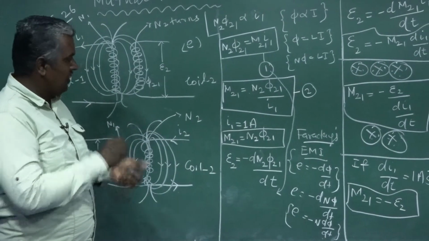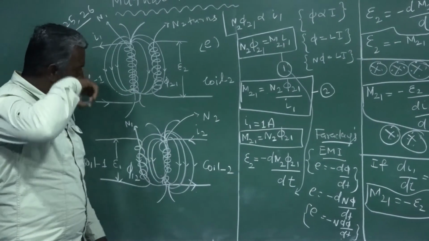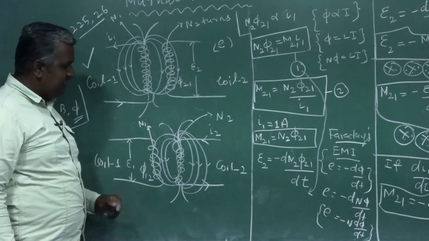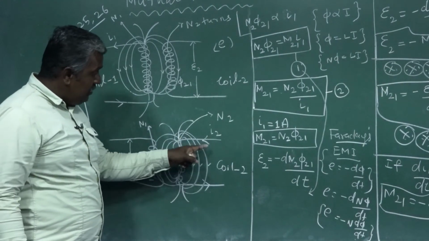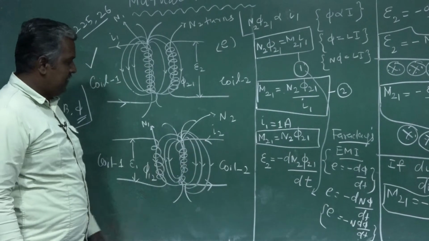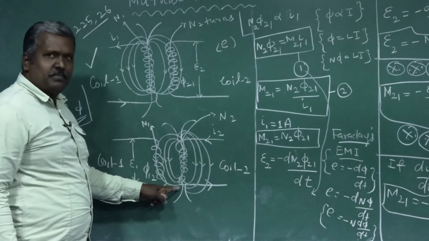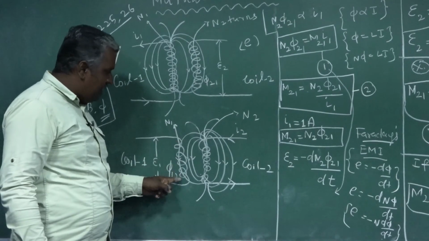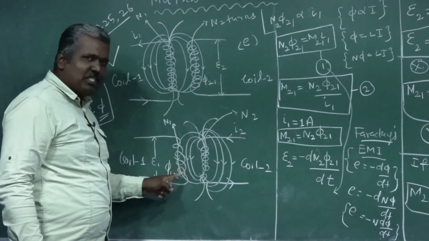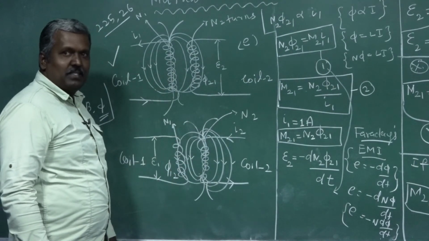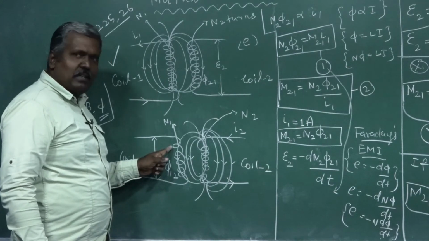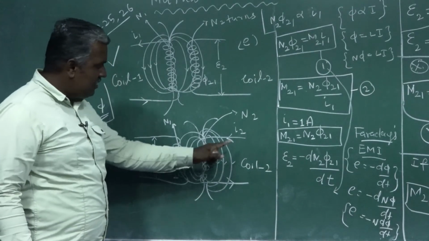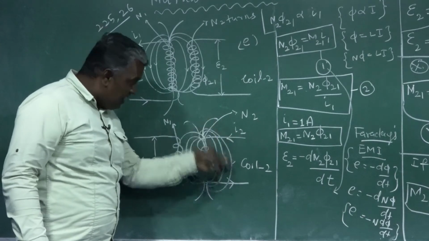Similarly, now come to the second diagram. Here current passes through the second coil and a magnetic field is produced. This magnetic field easily links with the other coil because both are placed very close to each other, like this. So the flux linked with this coil changes with respect to the current flowing through this coil.